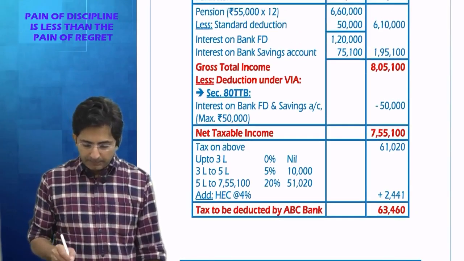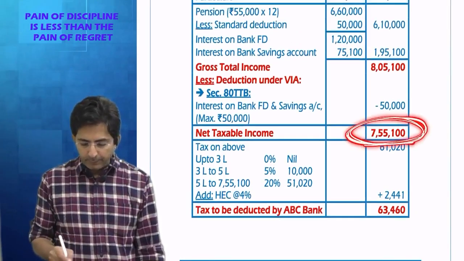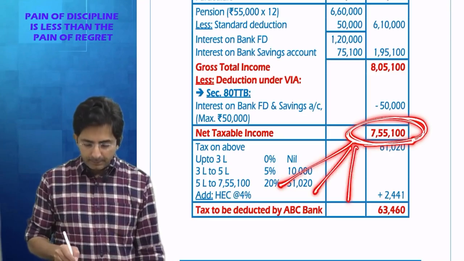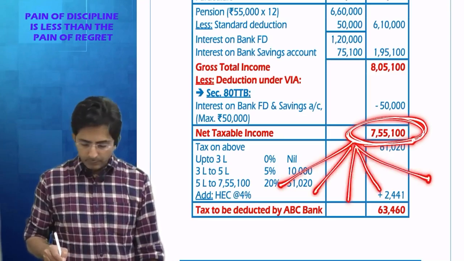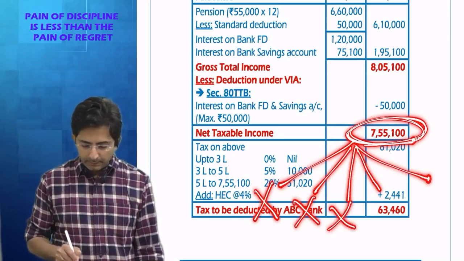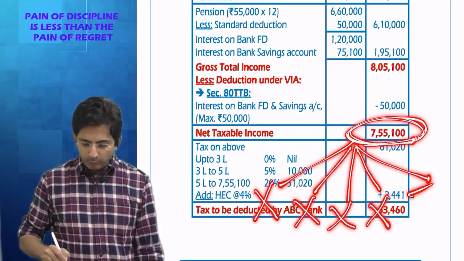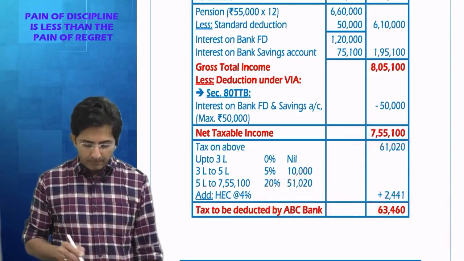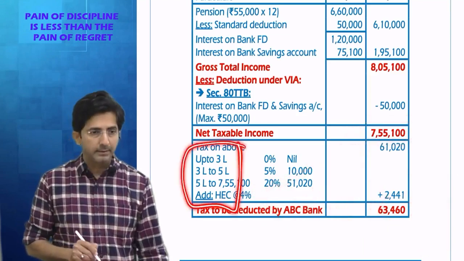So tell me, after chapter 6A your income is 755,100. And then after you calculate NTI, you know the rule: Satak, Latak, winnings, balance. So here there is nothing like Satak, Latak, winnings. So everything goes in balance. And on balance it is slab rates. And you know, I have applied the slab rate of a senior citizen.